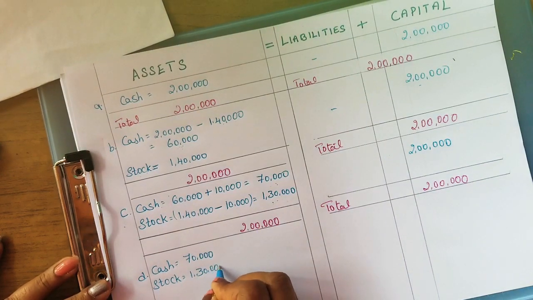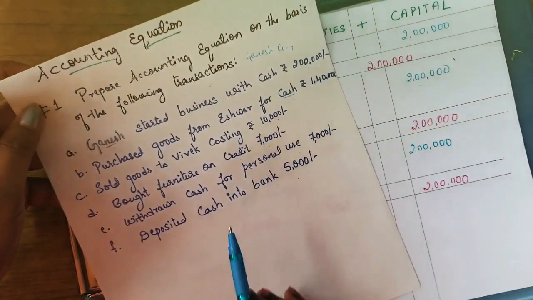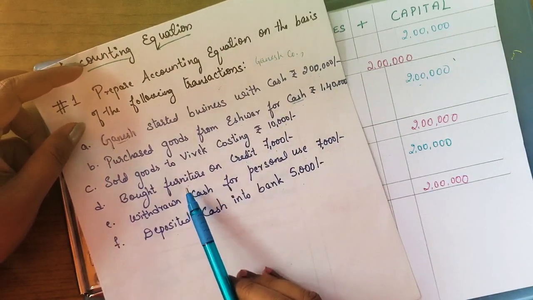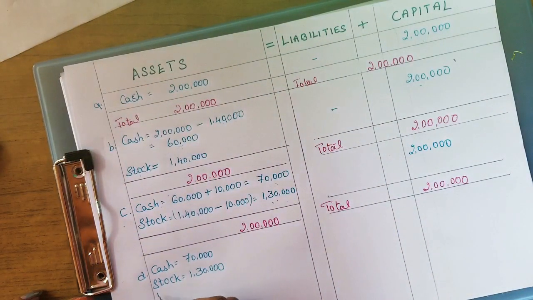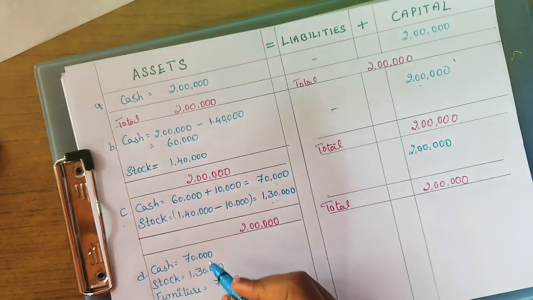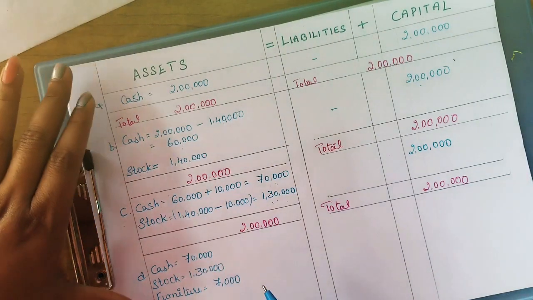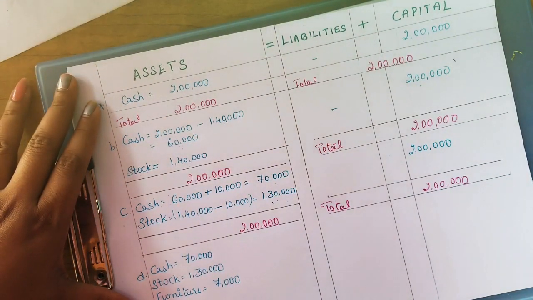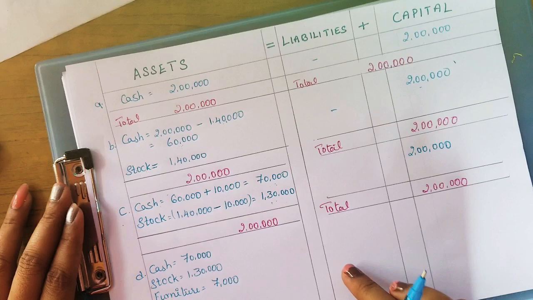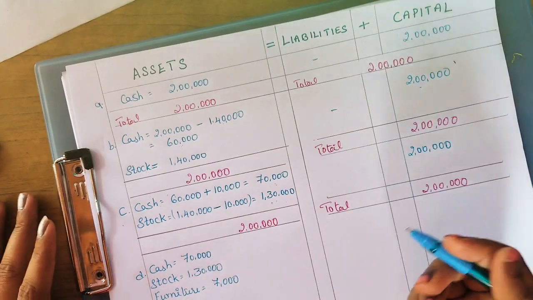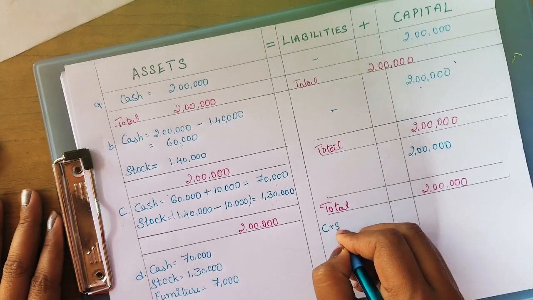So furniture, now we are buying a new product, that is a new asset, that is furniture. Furniture belongs to fixed assets, so it comes under the assets itself. So we are adding furniture to the asset side. Value of the asset, that is furniture, is 7,000. So these three assets are there currently in this particular business. Next coming to the liabilities, since we did not pay, it is purchased on credit, we are liable to pay. So here the creditors, under the liabilities, creditors.